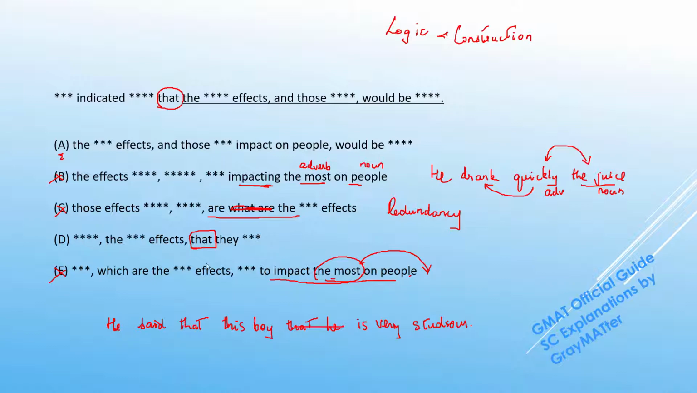So this that once again causes a redundancy, and the same thing is happening in D. So D goes off, leaving us with the right answer choice, A for alpha.